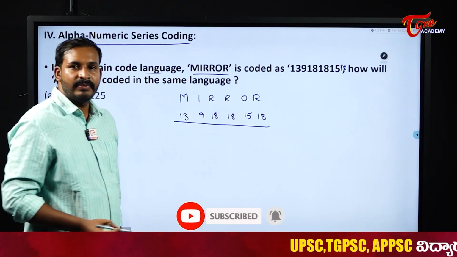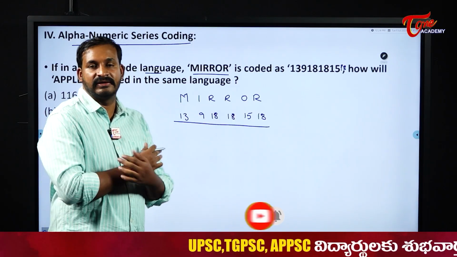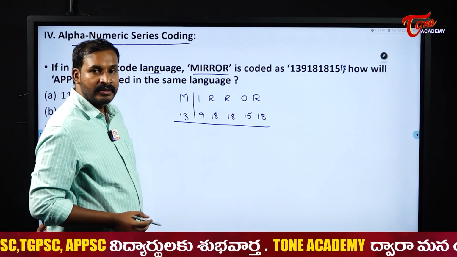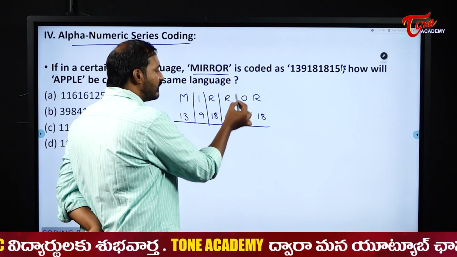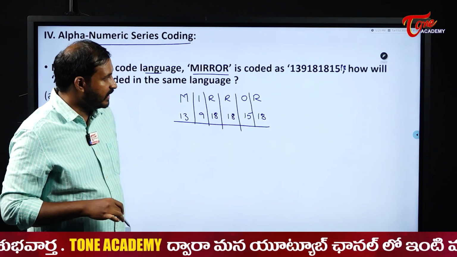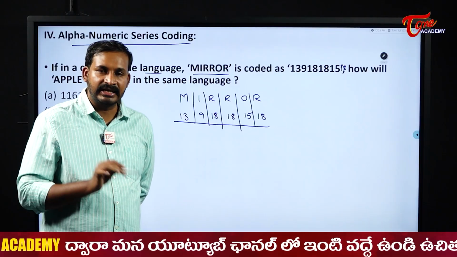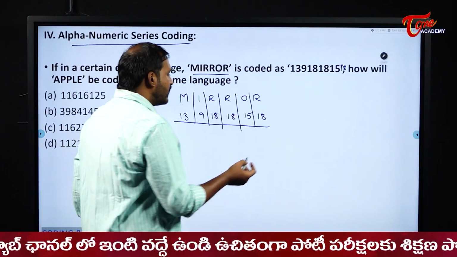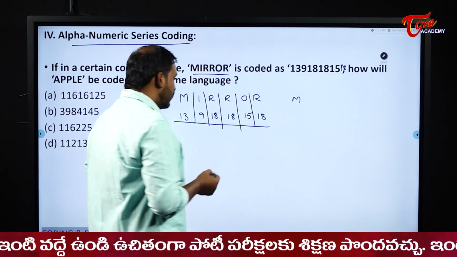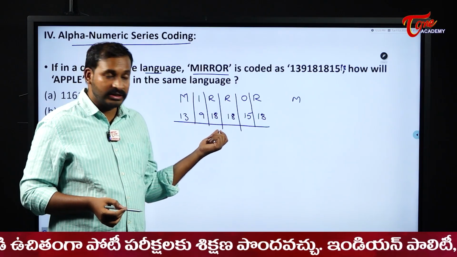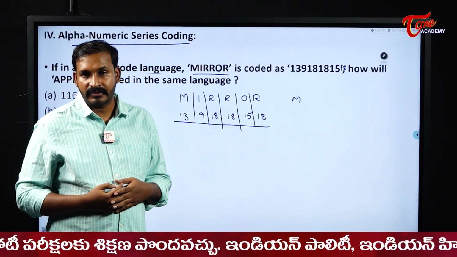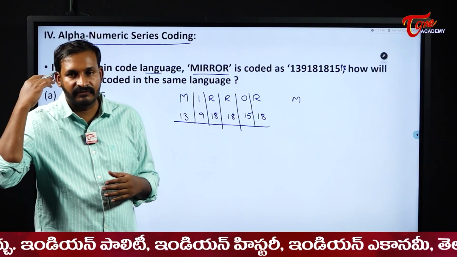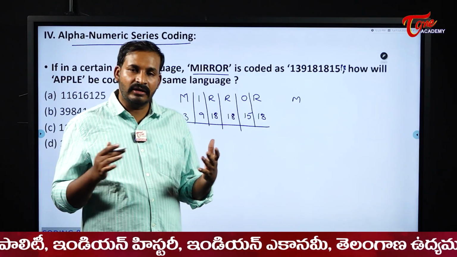See, students, I am writing it separately from the beginning itself. What is the reason? Because I know the place values: M is the 13th alphabet, I is the 9th alphabet, R is the 18th alphabet, O is the 15th alphabet. I know it priorly. That is the reason I am splitting them in this manner. If you don't know the place values, you may write in any manner which you like. Sir, actually I should also be in 2 digits, but here they have given us only 1 digit. You will have that doubt. The reason is just their place values. If you know the place values and start identifying it, easily you will understand it. If not, it becomes difficult.